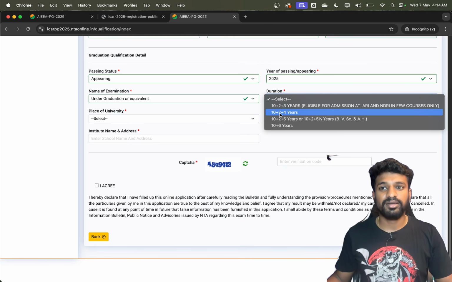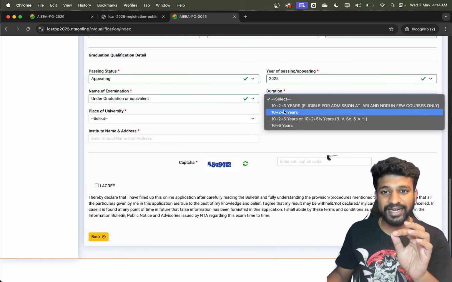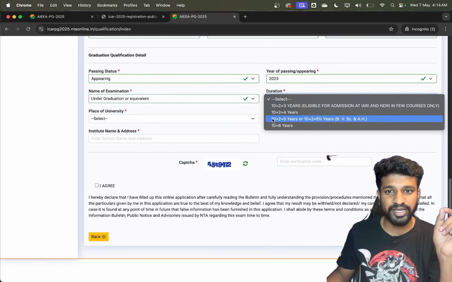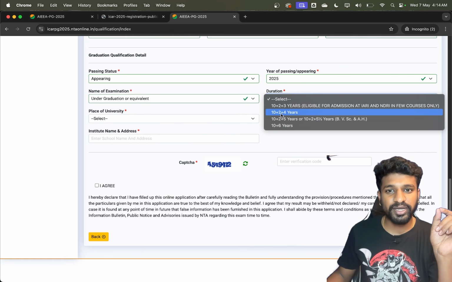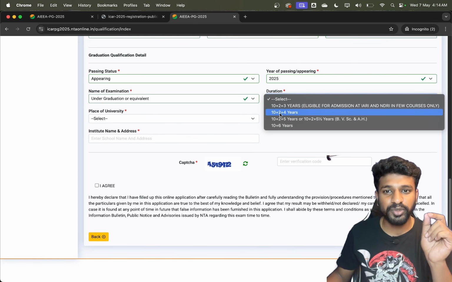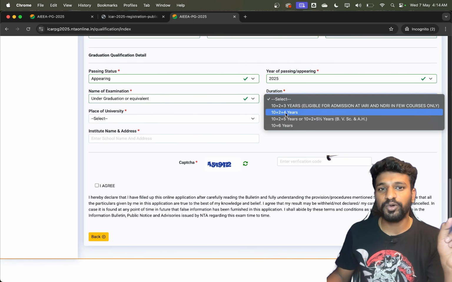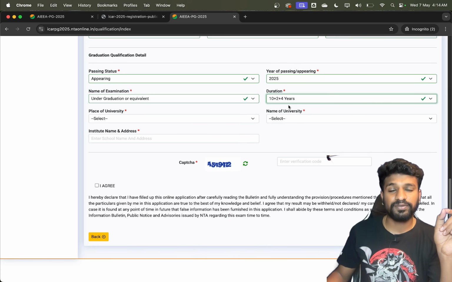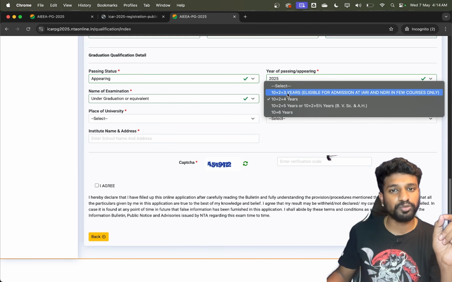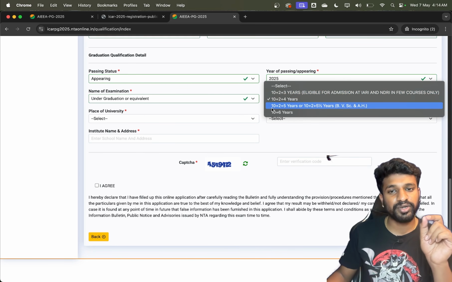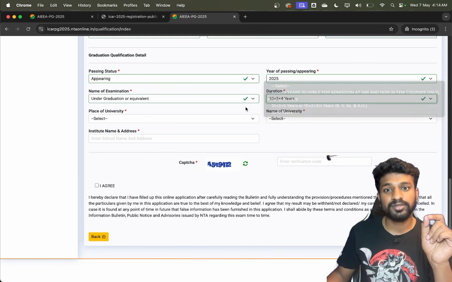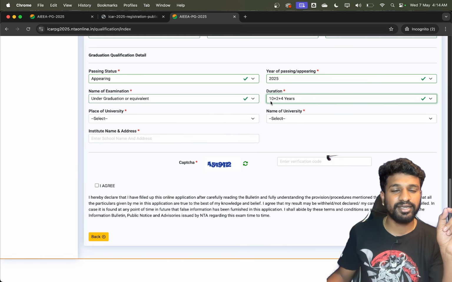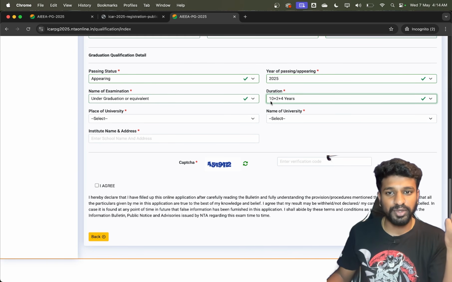Here please make sure that you enter it correctly. If you are a BSc Agriculture student, then it will be 10 plus 2, that is 10th, 2 years of 11th and 12th or PUC, first year and second year, plus 4 years bachelor's degree. If you are a common BSc student, then it is 10 plus 2 plus 3, or if you are a veterinary student, then it is 10 plus 2 plus 5. Please make sure that you enter it correctly based on which degree you have.